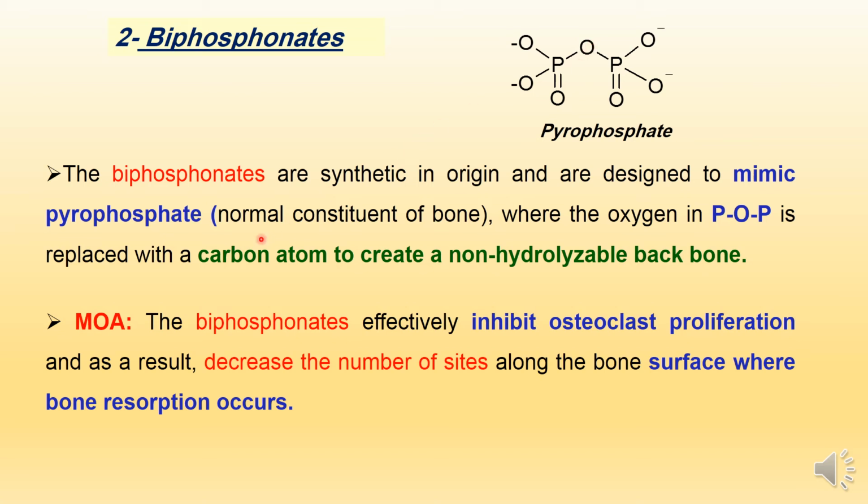What is the mechanism of action of bisphosphonates? Bisphosphonates inhibit osteoclast proliferation, so this leads to decrease in the number of sites along the bone surface where bone resorption occurs.